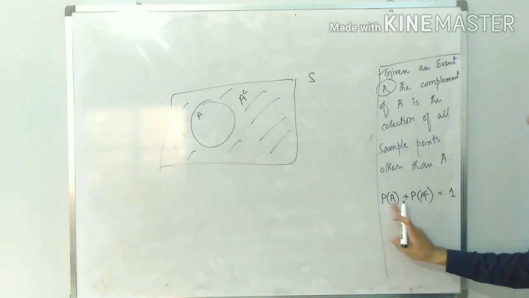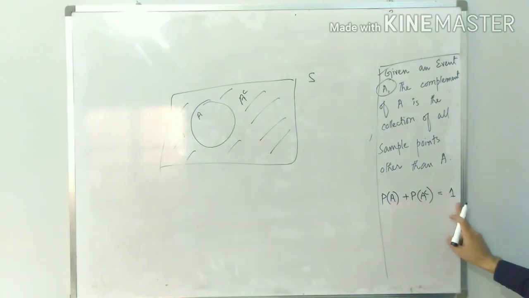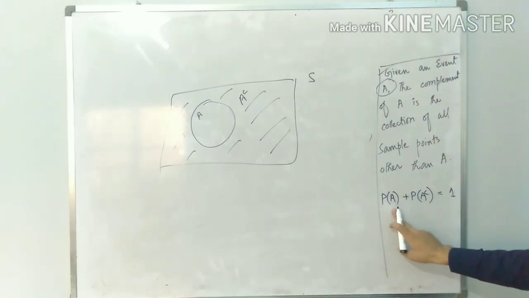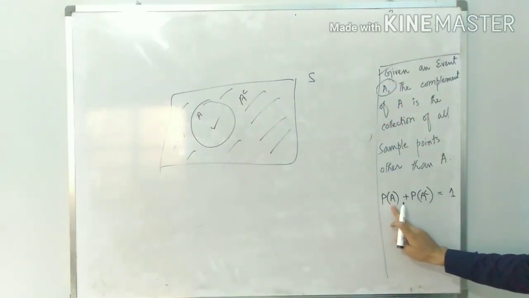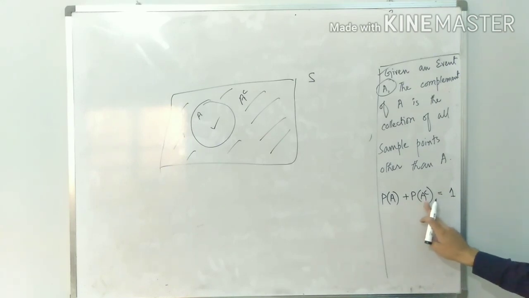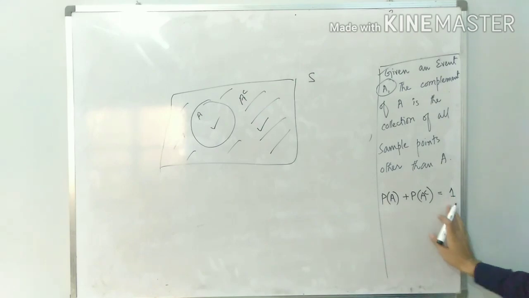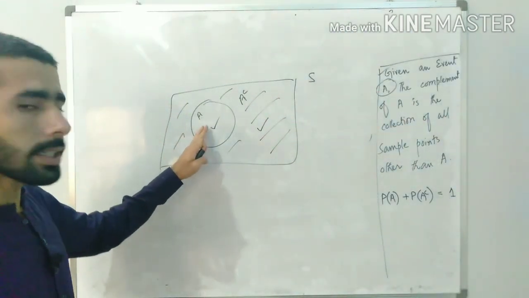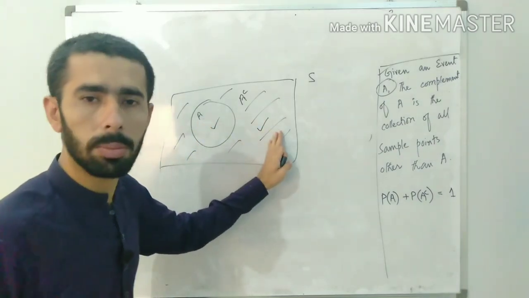Now when we say that the probability of A plus probability of A complement is 1, by this we mean that the chances of something to be inside event A or the chances of an event to be inside A complement are 100%. That means we are saying that either something would be in event A or it would be in its complement.